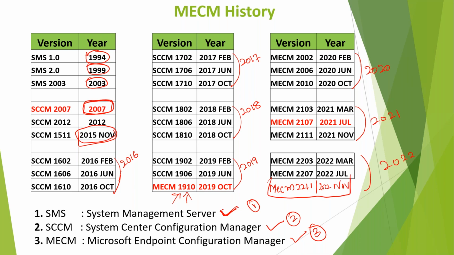This is the latest and greatest version of SCCM at the moment. Understood? Yeah, understood. So that's the historical background of SCCM.